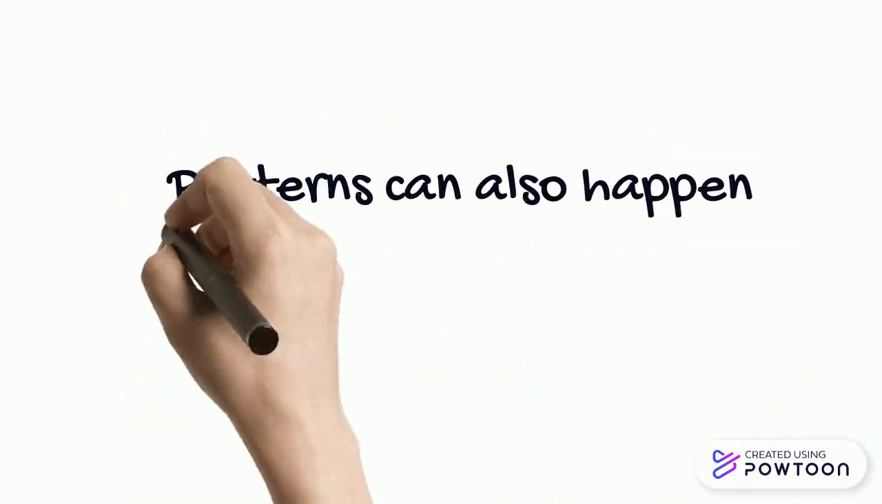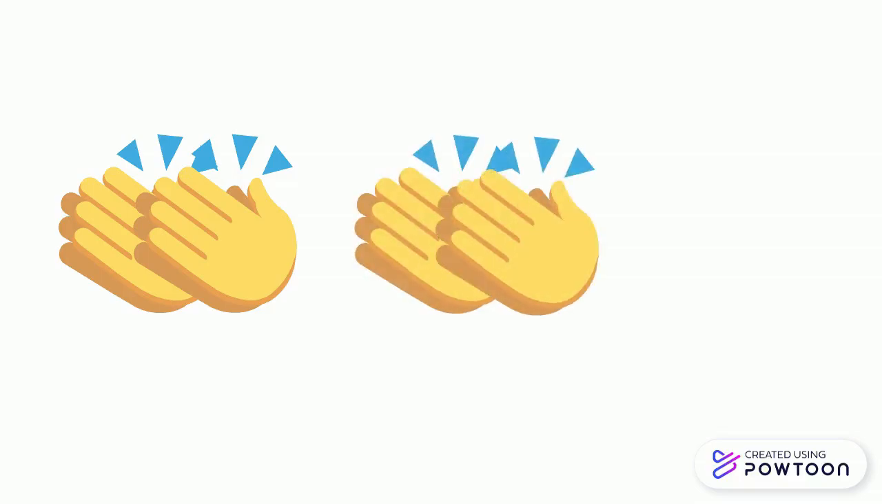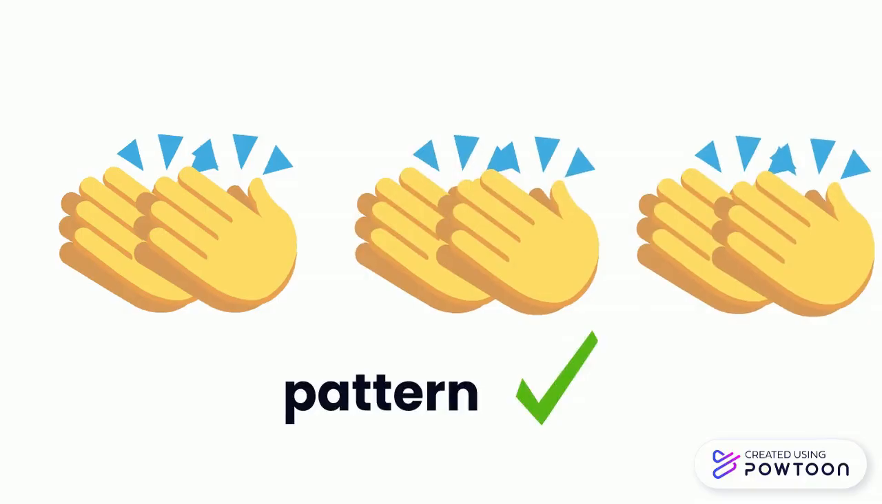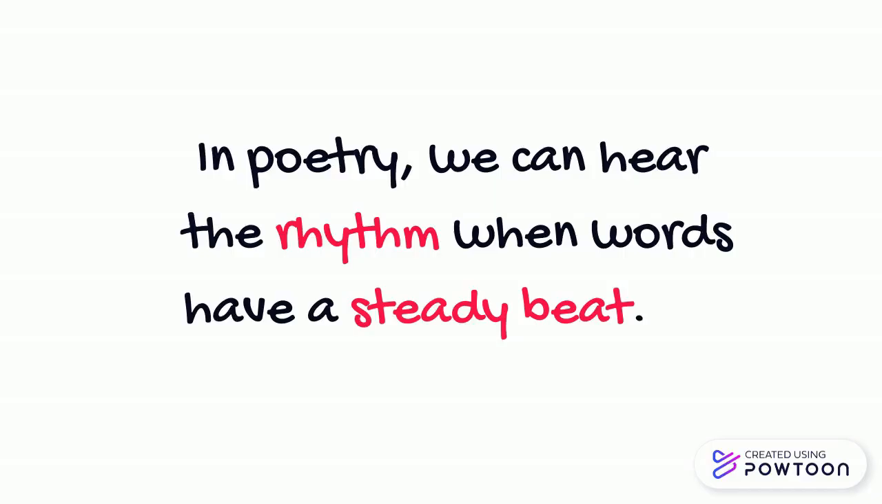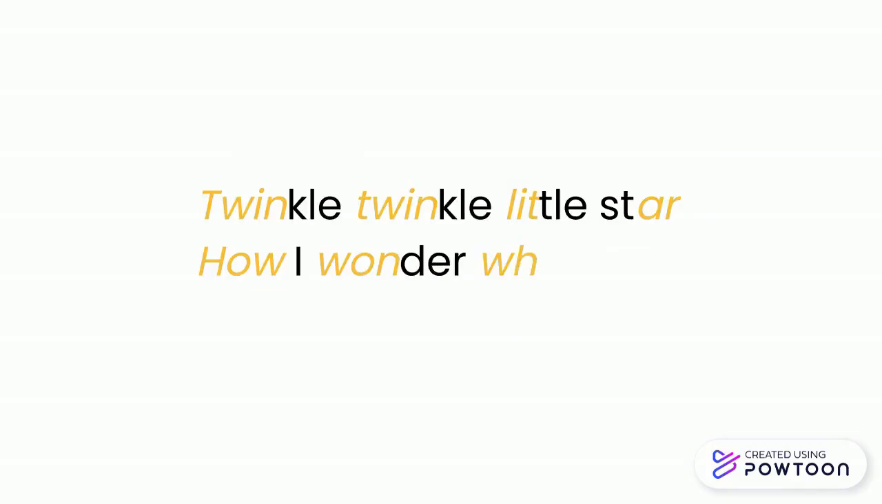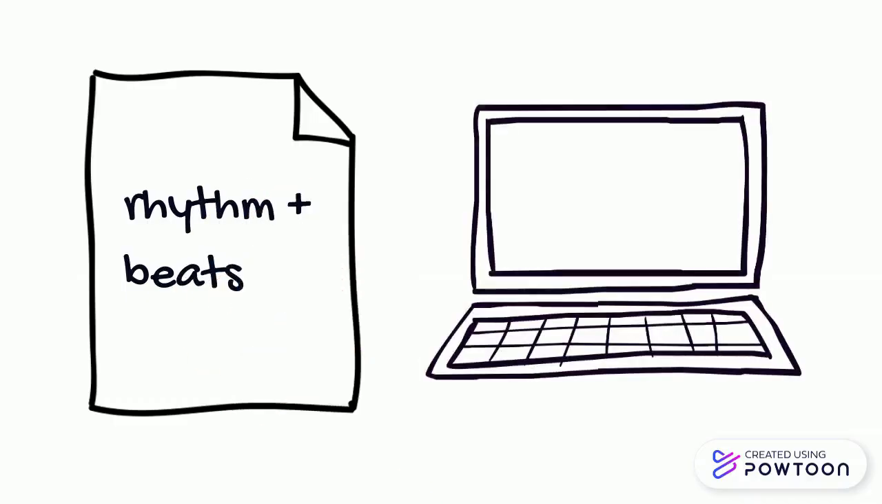Patterns can also happen in the beat of a poem, called a rhythm. If I clap like this, that is a pattern. In poetry, we can hear the rhythm when words have a steady beat. For example, twinkle, twinkle, little star, how I wonder what you are. Do you hear the rhythm? Poets use rhythm and create beats in the same way that coders can use timing loops, like they might use to code blinking lights or something similar in a game.